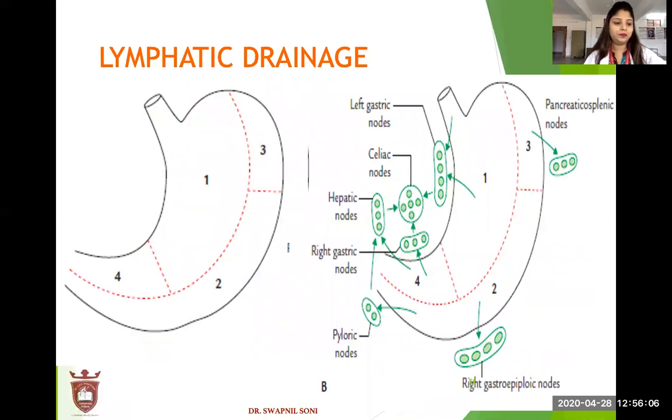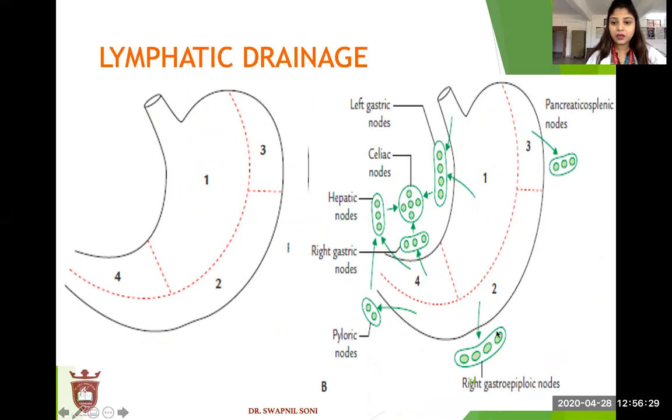Lymphatic drainage. The stomach is divided into four parts: first part, second part, third part, and the fourth part. The first part drains into the left gastric node.